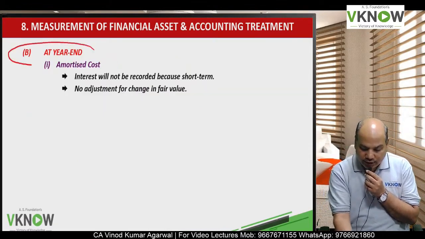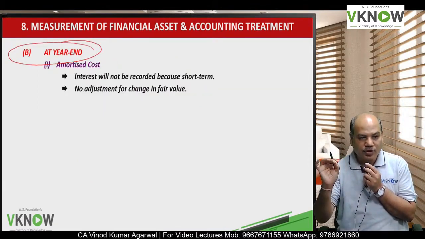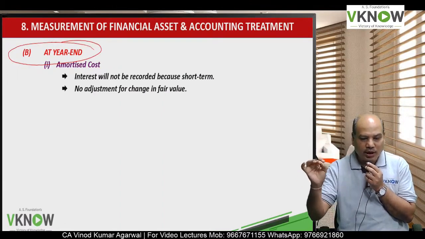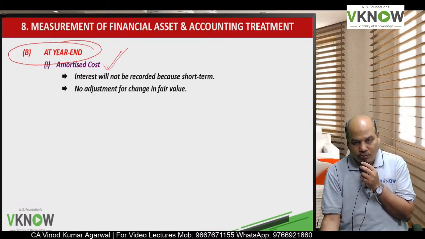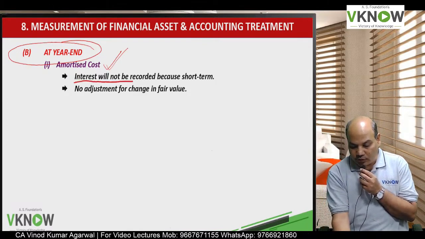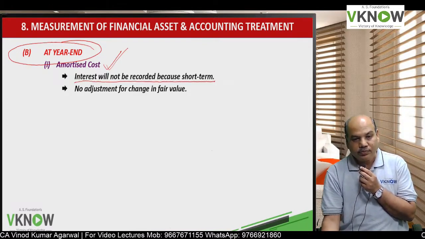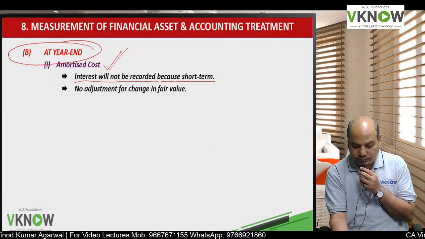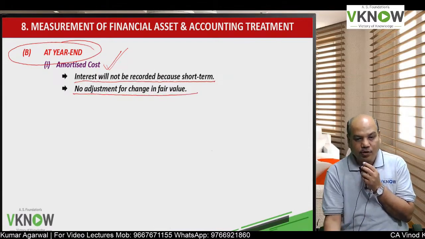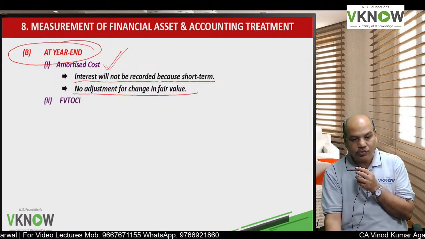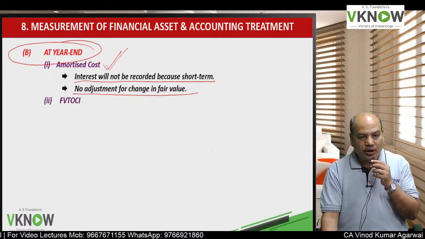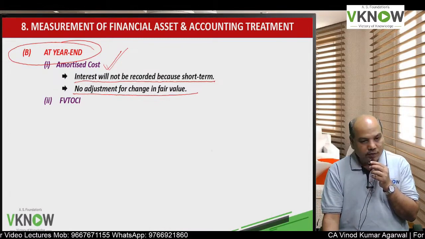Now we'll come to year end. Short-term financial asset accounting at year end. If it is amortized cost instrument, interest will not be recorded because short term. No adjustment for change in fair value. In amortized cost category, no adjustment is made for change in fair value.